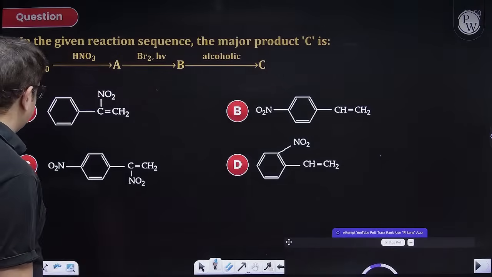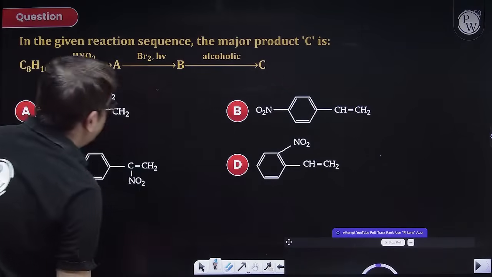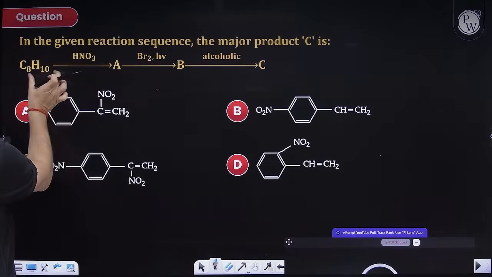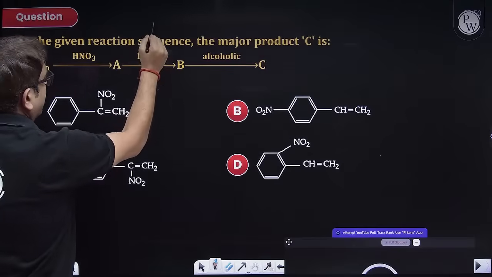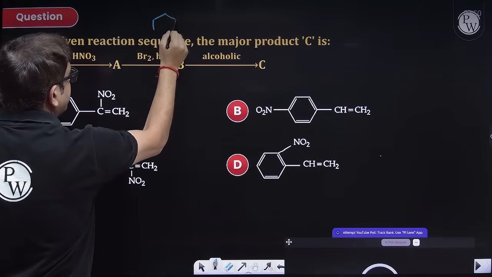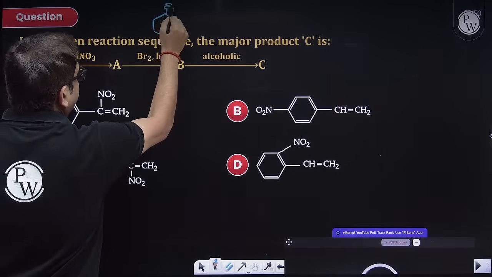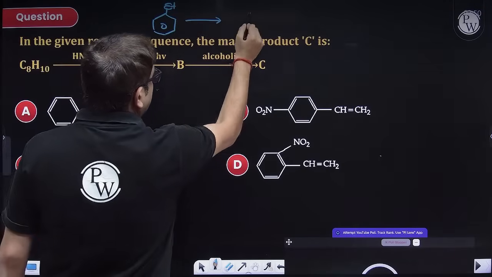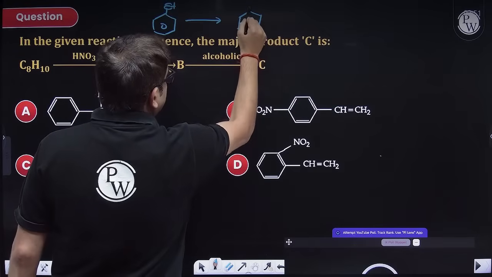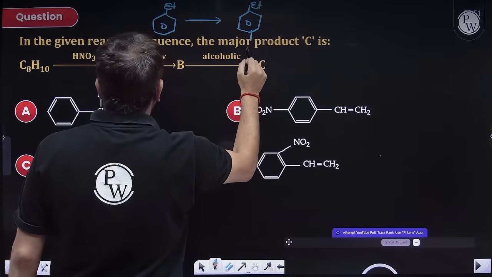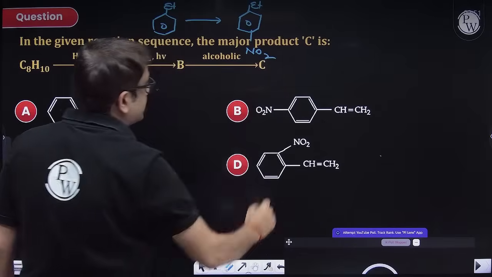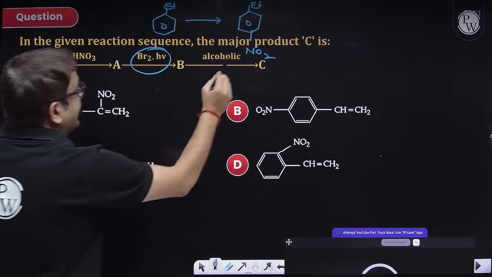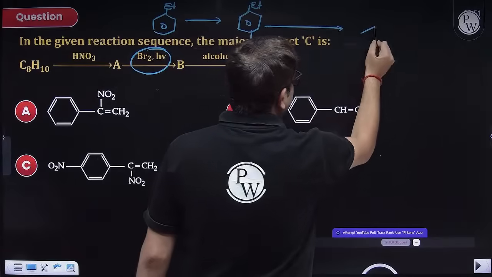C8H10. As you can see the structure, this is 6 carbon, so one will be an ethyl group. C8H10 with nitric acid. If this benzene is having an ethyl group, it will be having plus hyperconjugation. So at ortho and para position, para will be least hindered. So this ethyl will be getting a NO2 at the para position. This is nitration.